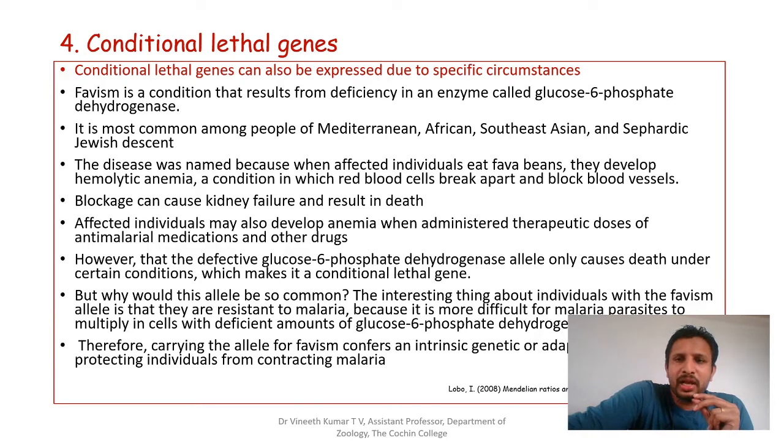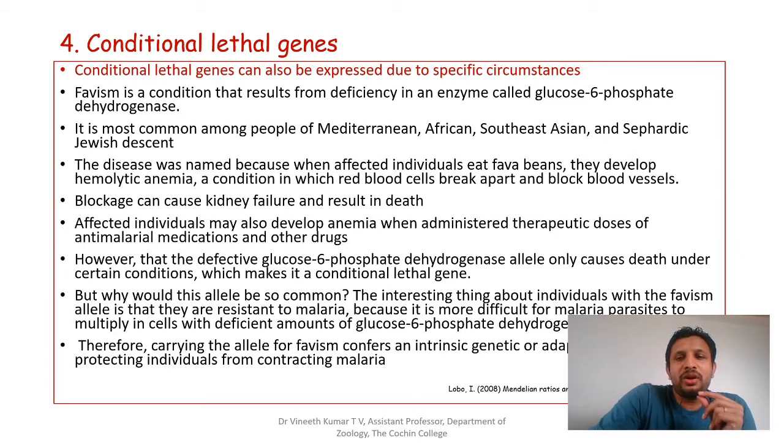So this particular allele is causing lethality in certain conditions: one is when they eat fava beans, and the other is when they are administered anti-malarial drugs. If that is a lethal gene, why is it common among people? The reason is that individuals with favism are less susceptible to malaria.